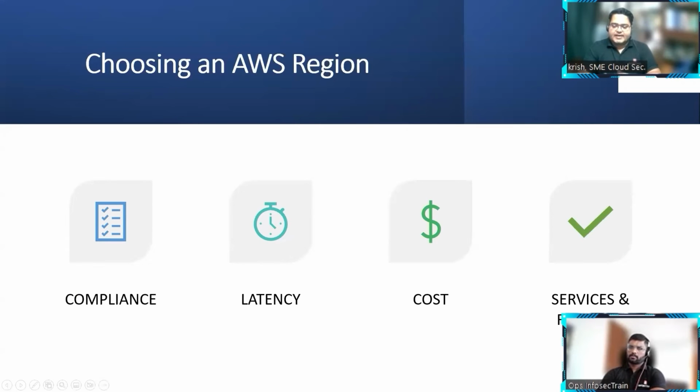The second factor we have is latency. Let's suppose my company is in India and my customers are from Singapore. If I host my servers in India, the problem is that all the requests have to come to India. So what I will do is host my data near my customers. Choose the region which is near your customers' operating point. That means they will be able to access it much faster when you deploy servers and so on.